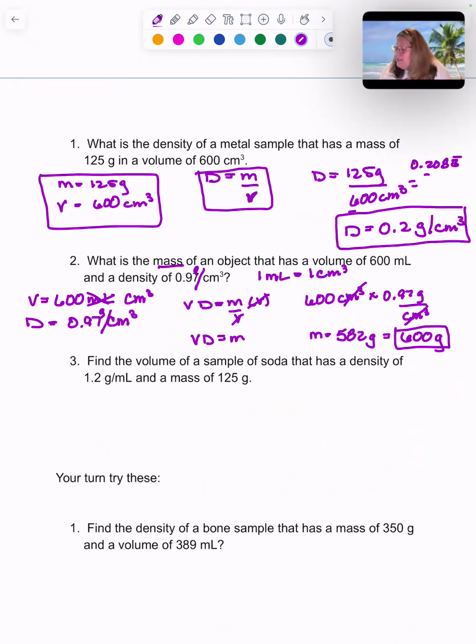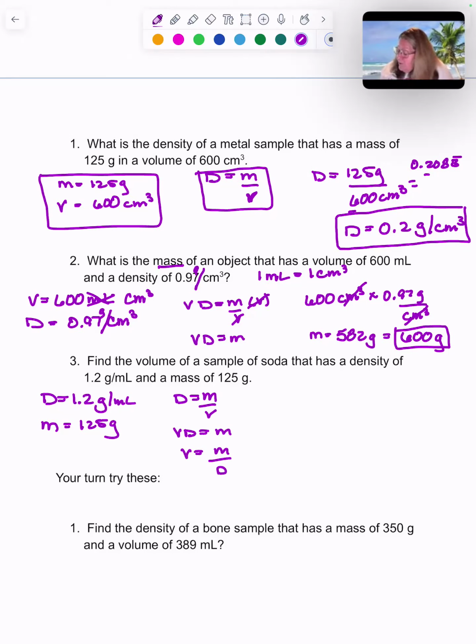Find the volume of a sample of soda that has a density, so we know our density. And we have a mass of 125 grams. I've identified my variables. If density is mass over volume, let me write it the way you're used to seeing it. I need to get volume by itself. Well, I know that volume times density equals mass. Volume is mass over density.